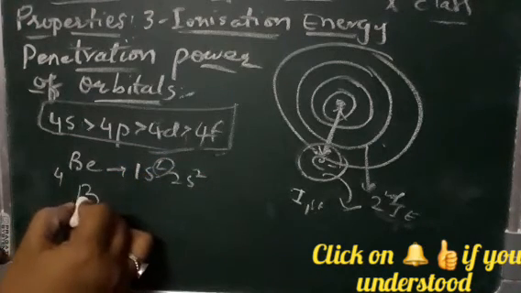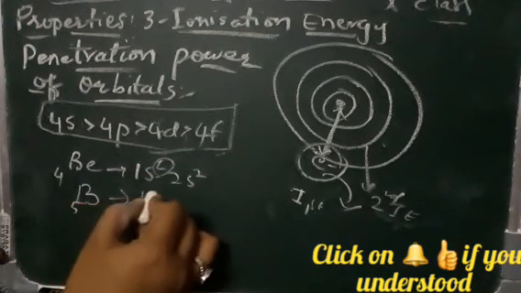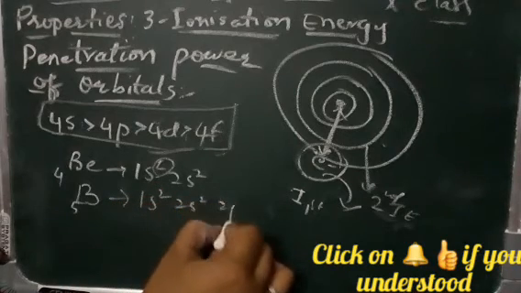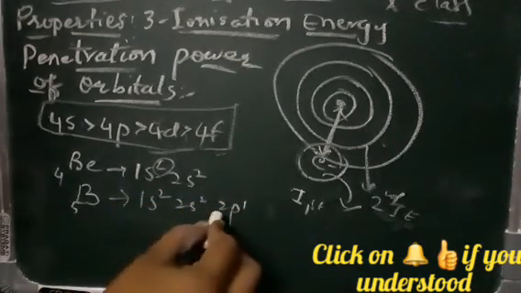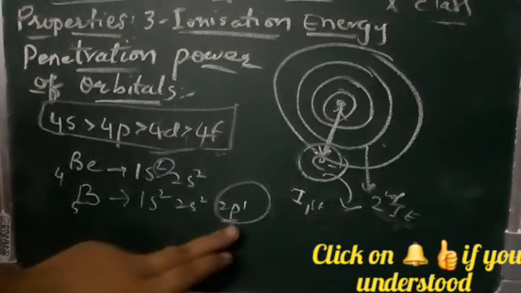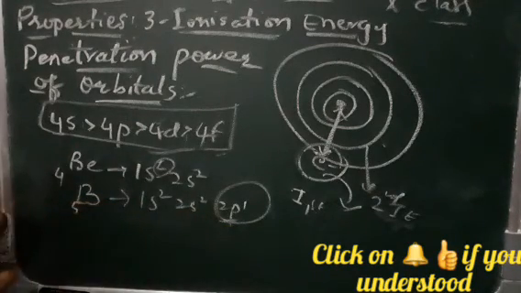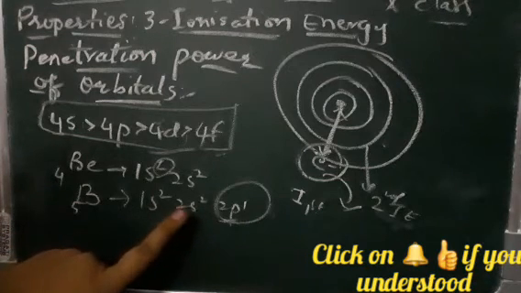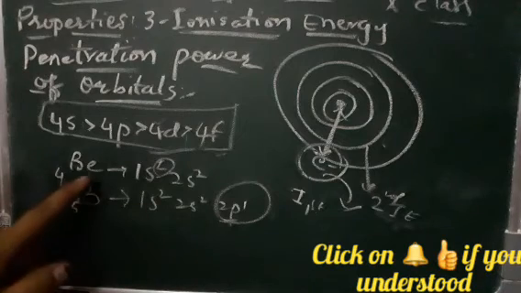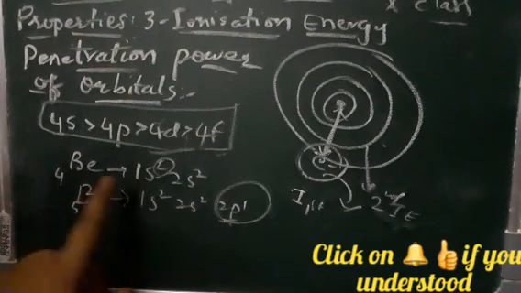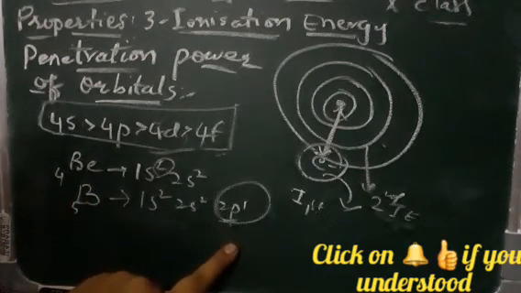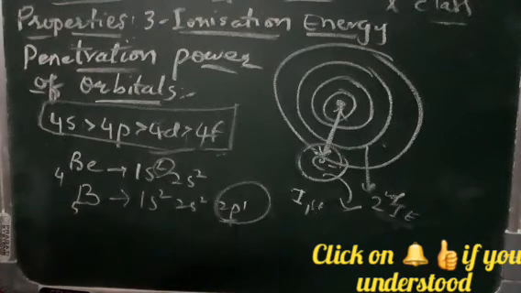If you take boron, you see 1s2, 2s2, 2p1. So the electron present in the 2p1 can be removed easily because its penetration power is less compared to 1s2 and 2s2. So compared to beryllium and boron, boron's penetration power is less.